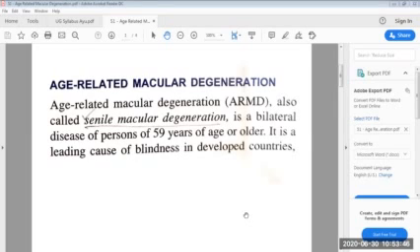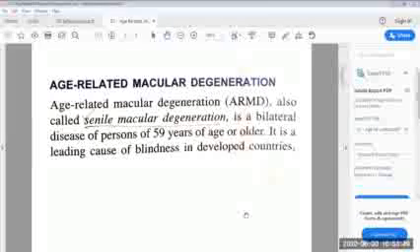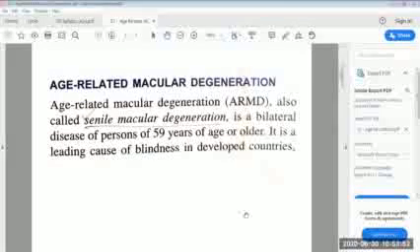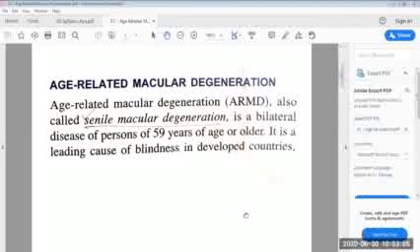In today's session, we will discuss a topic named as the age-related macular degeneration. It is, in short, also known as the ARMD. Macula, being the concern with the vision, has attracted the attention of many retina specialists. So many disorders have been identified and variously classified. It is a type of acquired maculopathy.